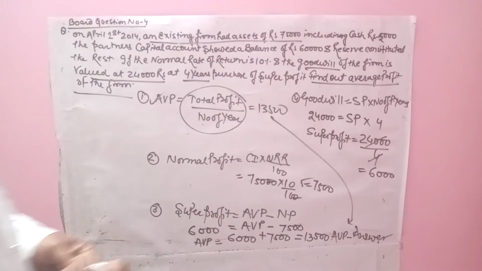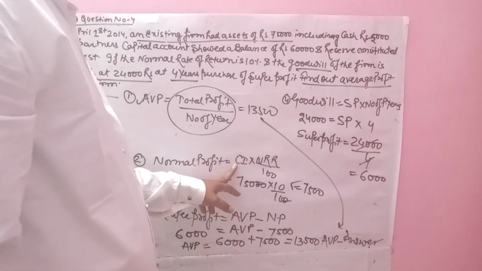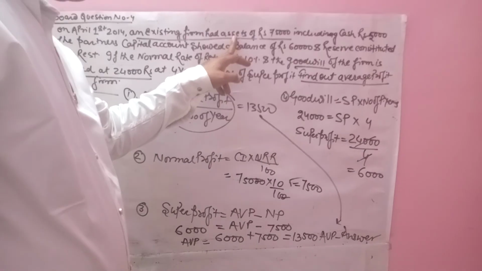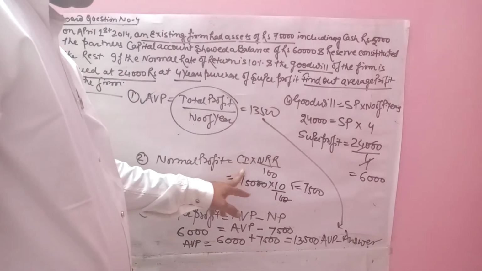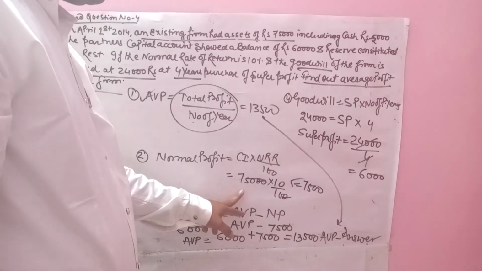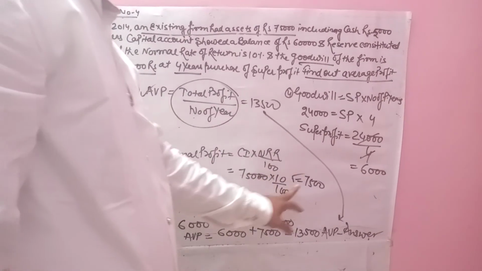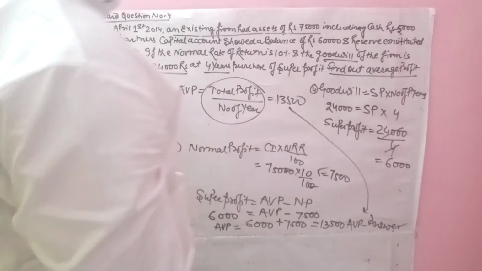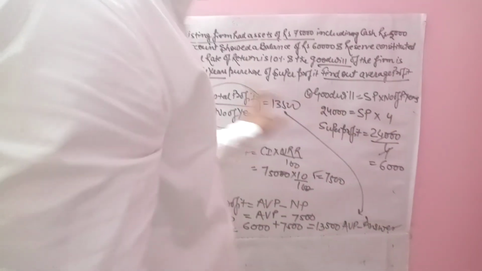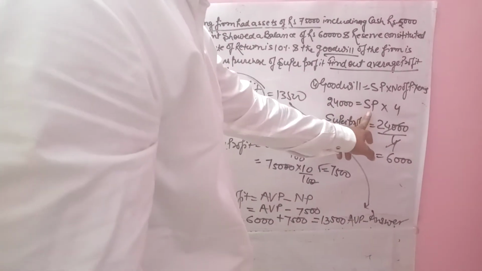So normal profit: CI has been given in the question. Assets means capital investment, CI. So assets, CI into NRR divided by 100. 75,000 into 10%, 10 by 100, 7,500. Super profit is not given in the question, but goodwill is given: 24,000 and number of purchase years 4.